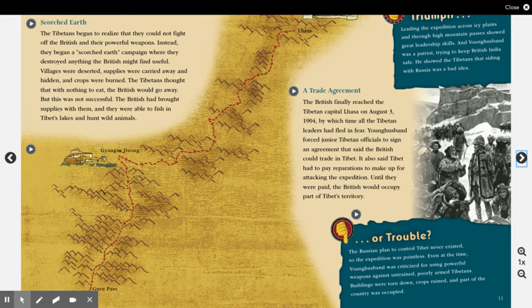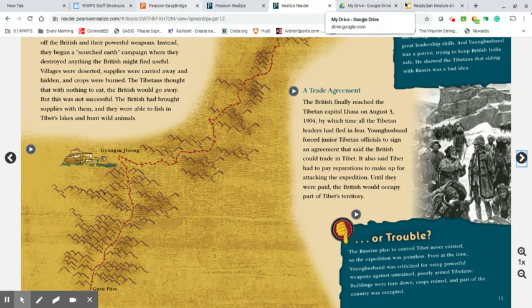There's arguments for both. Please make sure when you are done listening to this that you answer your questions in complete sentences using text evidence in your packet.